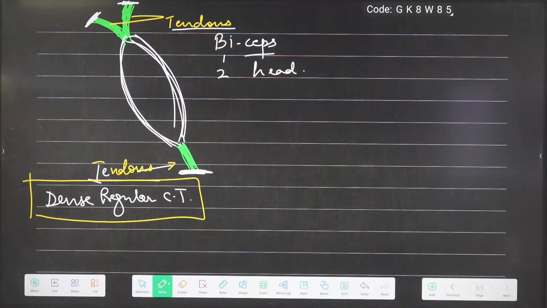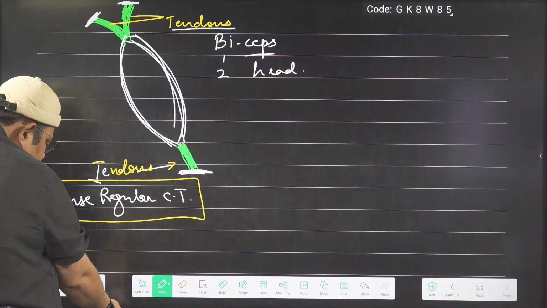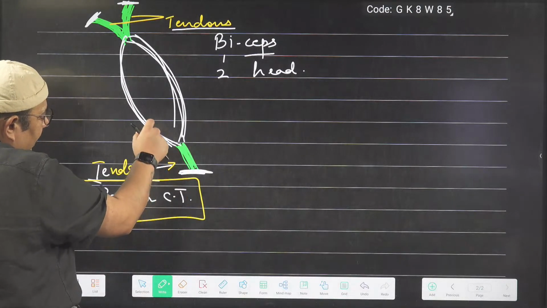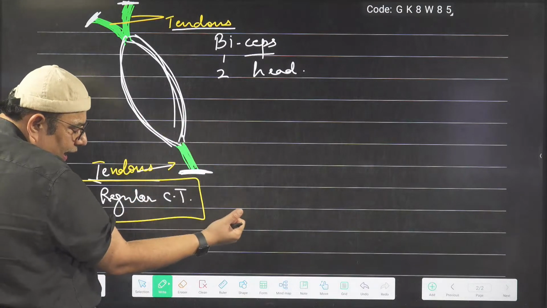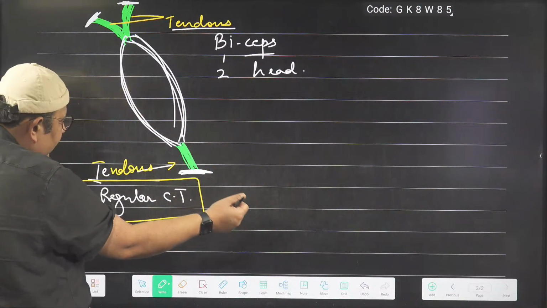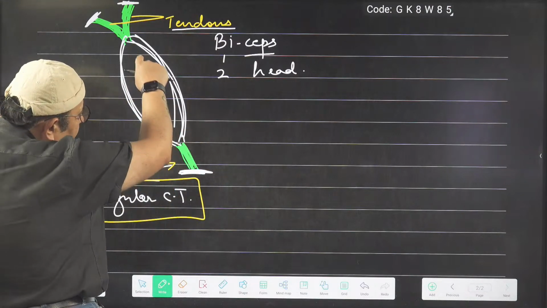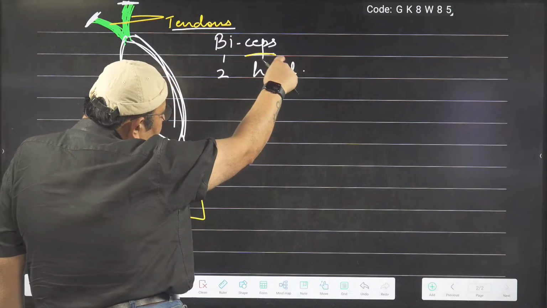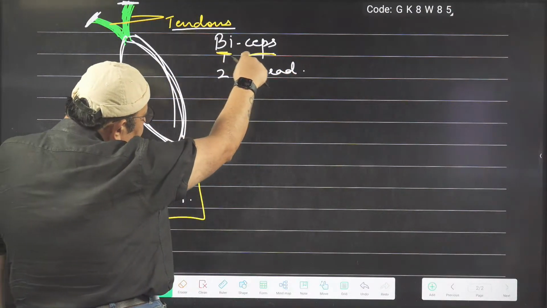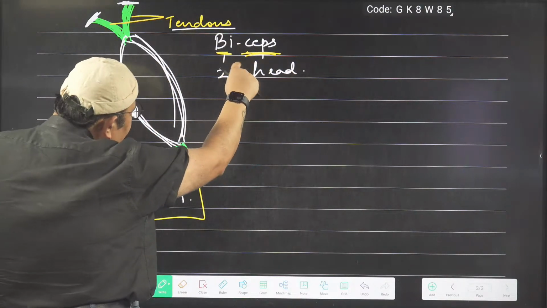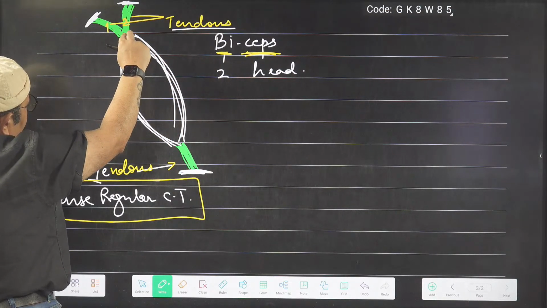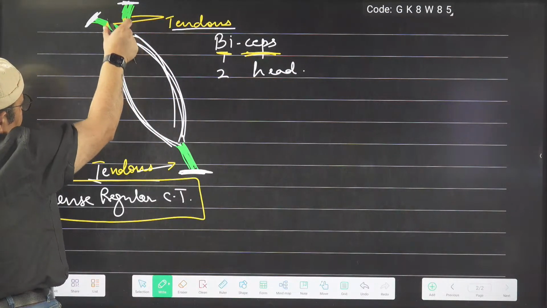My dear bachcho, so from here, let me take you inside. I just tell you that this is our muscle and I have just taken you inside the body. I am showing you one of the muscles inside, and this muscle, as you all know, is the biceps. The full name is biceps brachii. So bi means two and ceps means head. Why is it called biceps? The reason is because it has got two heads of origin. And what is this head? This is actually a tendon.